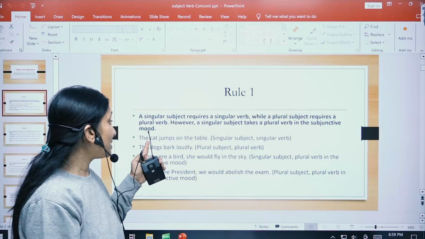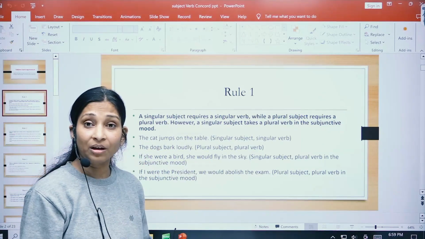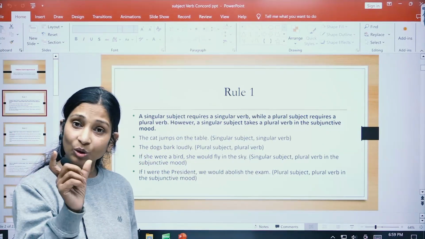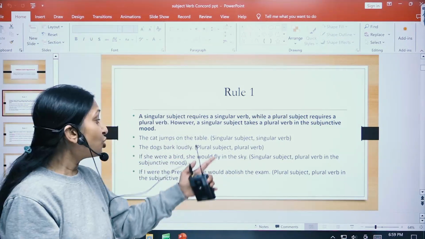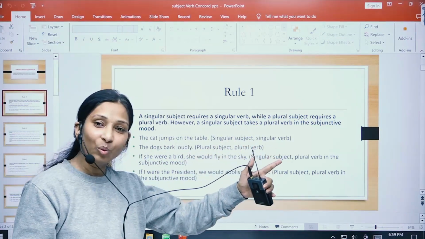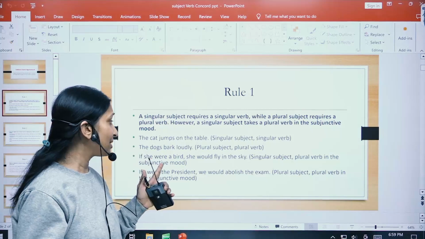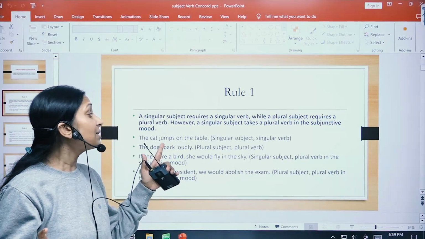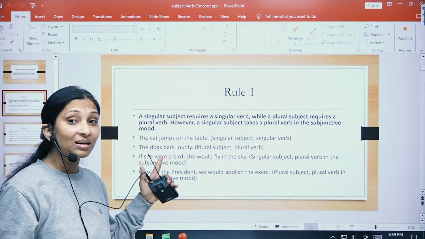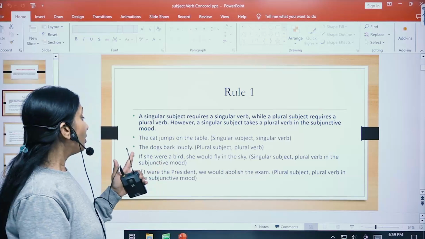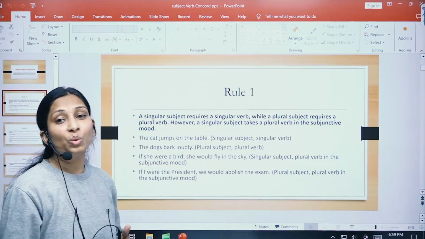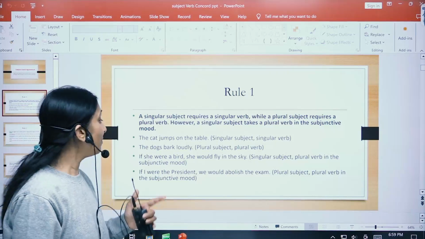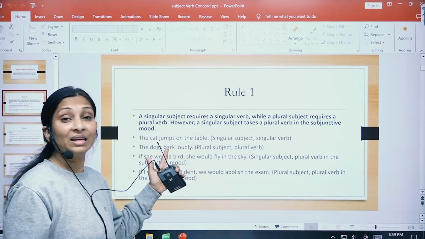The first example says, the cat jumps on the table. Here the cat is singular and the word jumps is also singular, right? So singular subject, singular verb. Now let us see the second example. The dogs bark loudly. Here the word dogs, that is the subject, is plural, so our verb will also be plural, right? So here bark is plural.